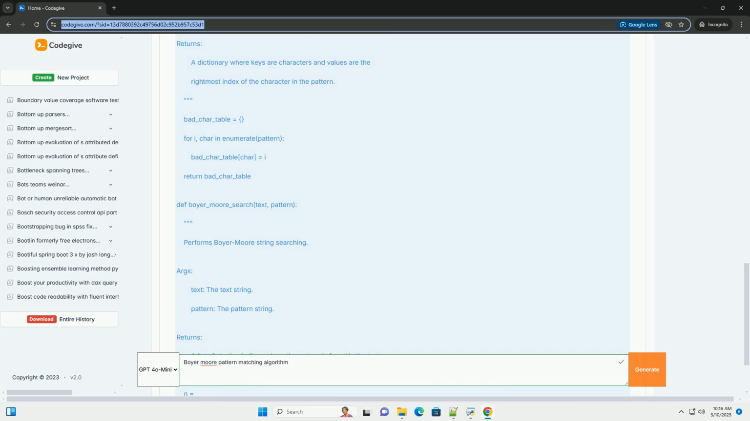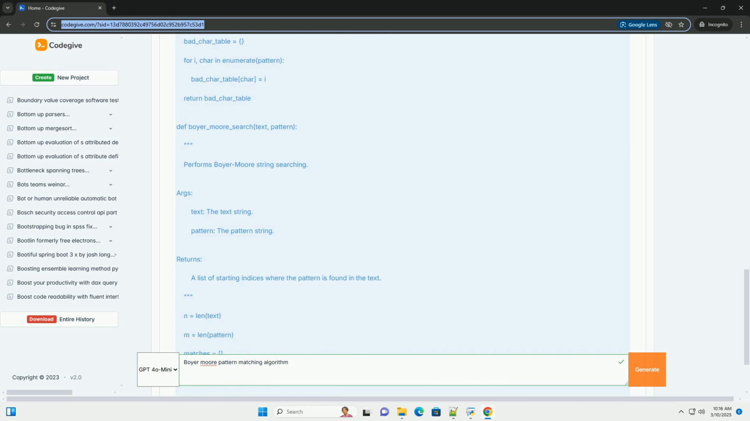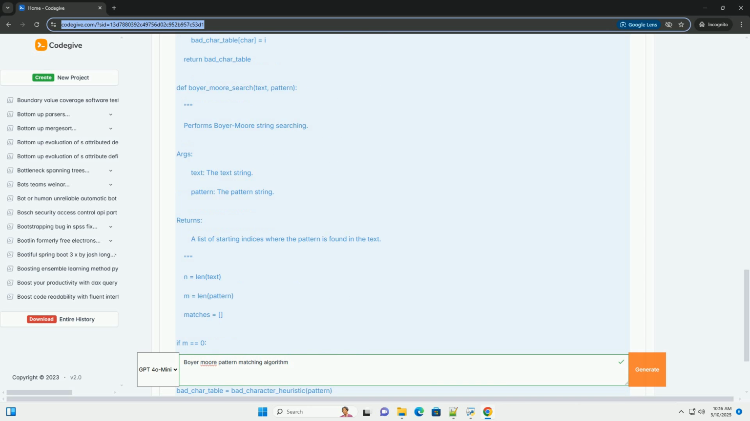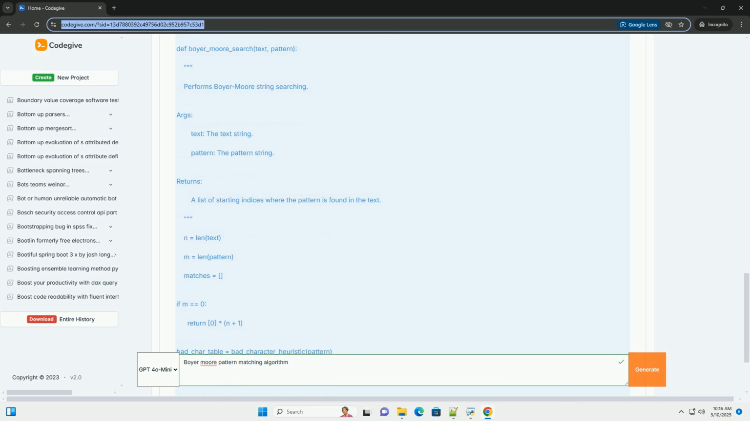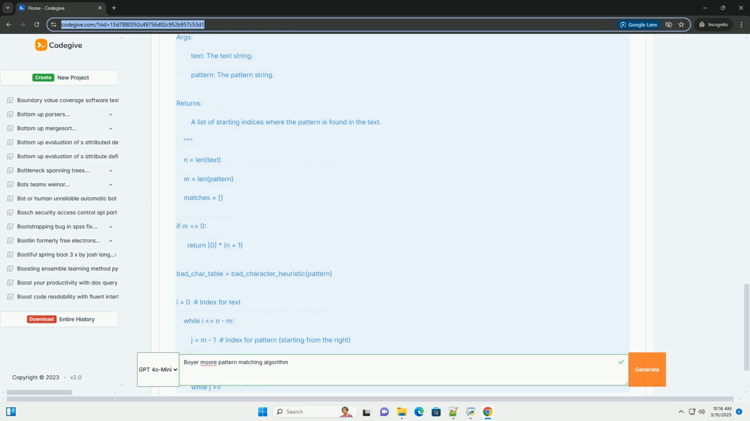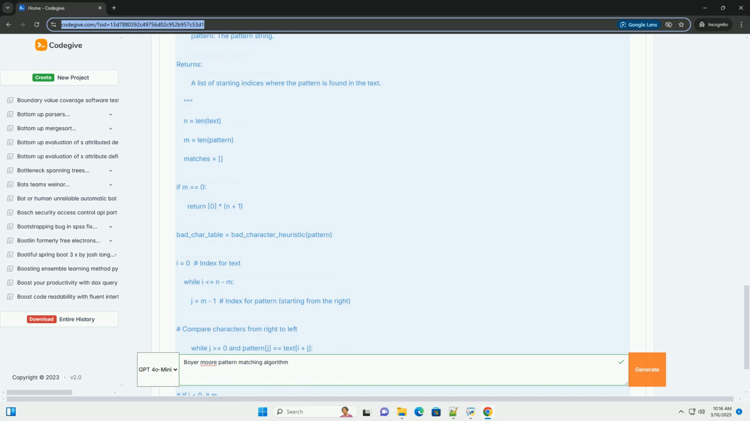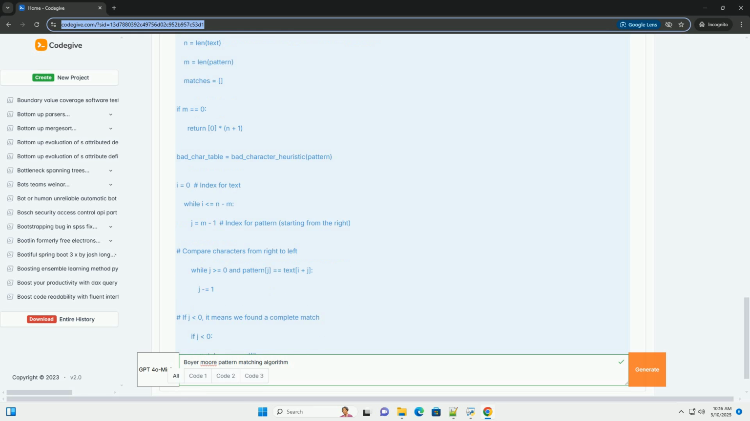One, looking from right to left. Instead of comparing the pattern from left to right, Boyer-Moore starts comparing from the rightmost character of the pattern. This allows for larger skips, especially if a mismatch is found early.